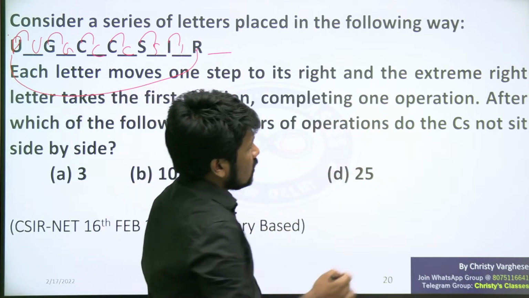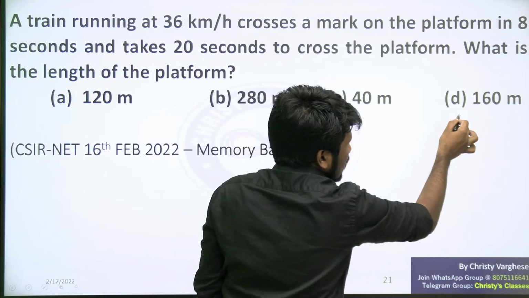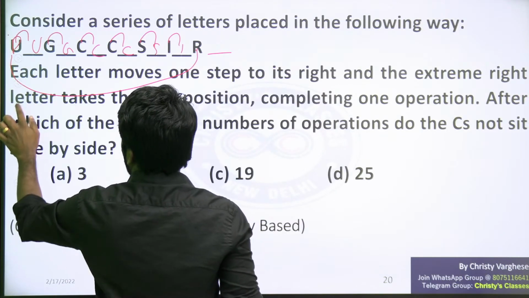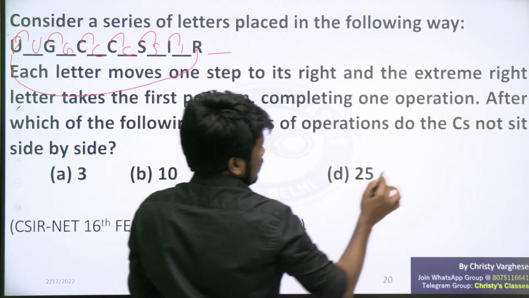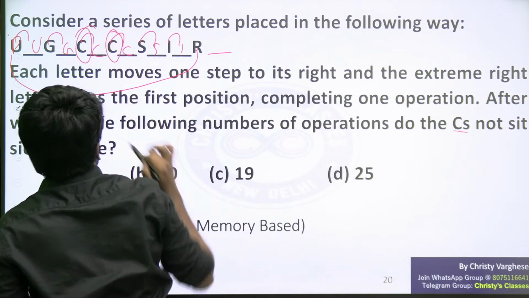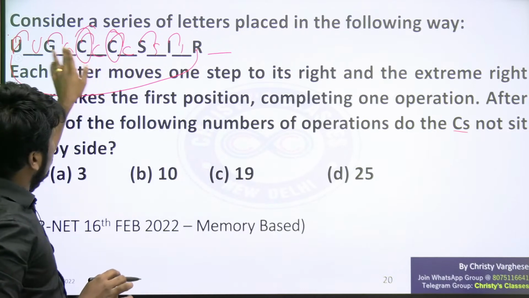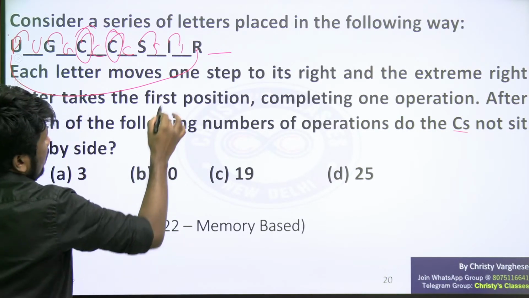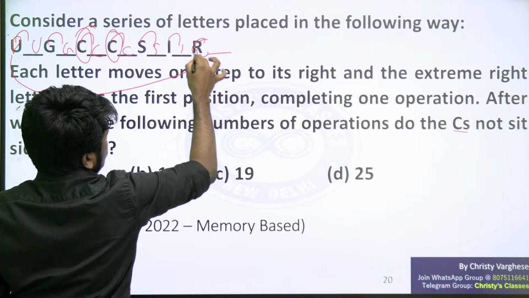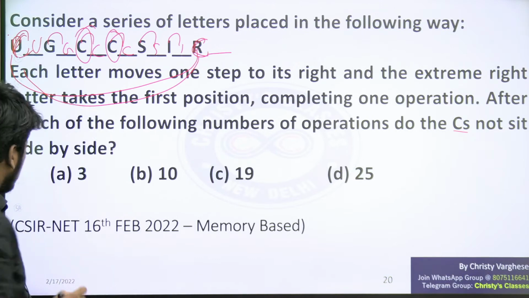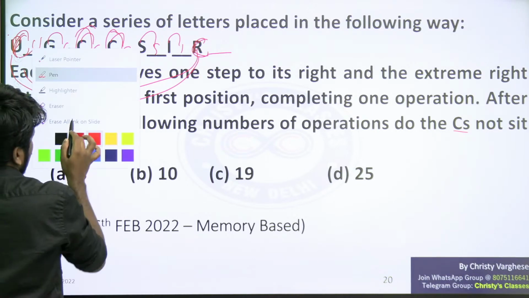C does not, C means the two C's, not C and S. It is two C's, that is the meaning. Two C's means this C and this C should not lie together or sit together. Now they are adjacent, but that should not happen. For that, one C will be in this position and the other C should go to that position. That is what the question is asking.